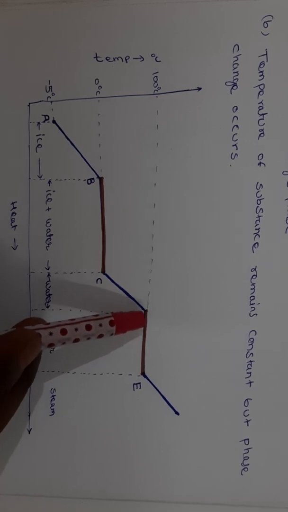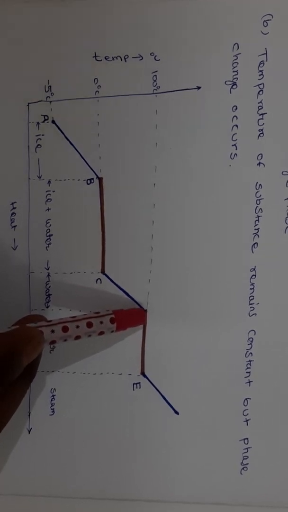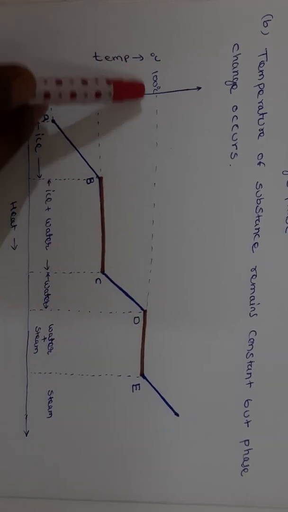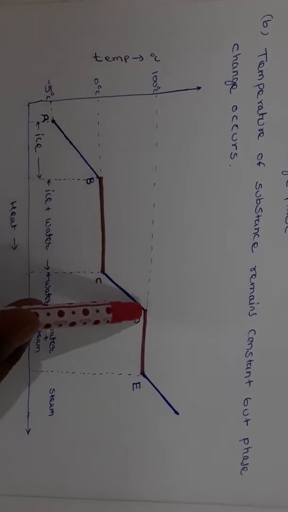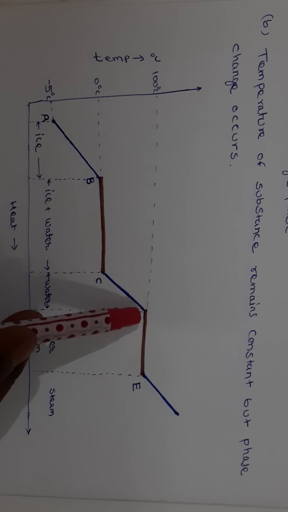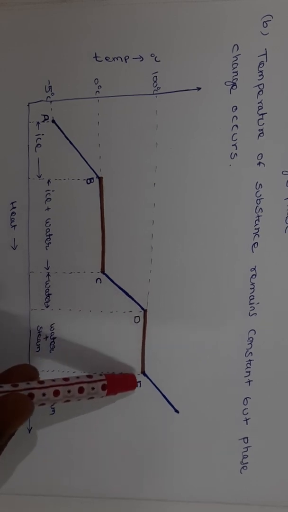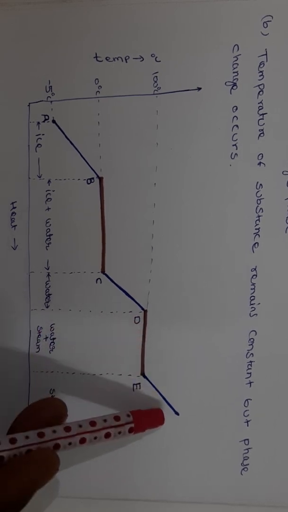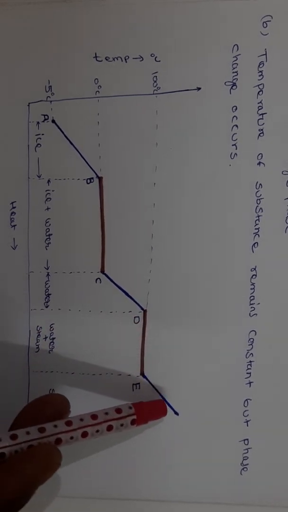At D, at 100 degrees centigrade, it starts boiling. The boiling water converts to vapor from D to E, absorbing heat without changing temperature, converting liquid to vapor.